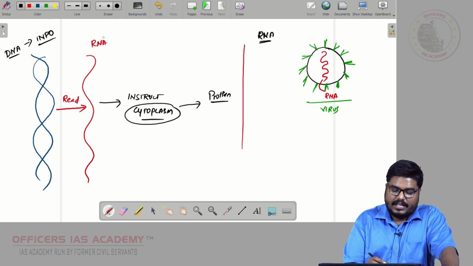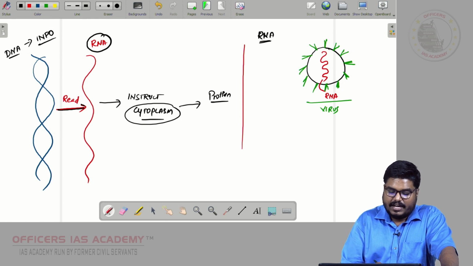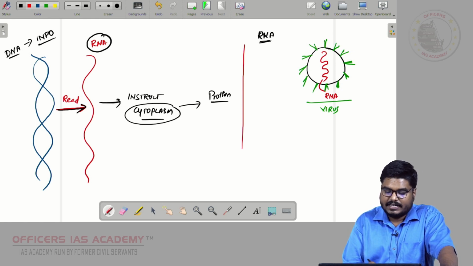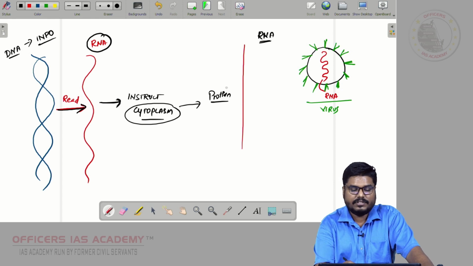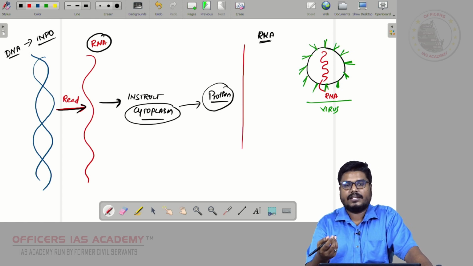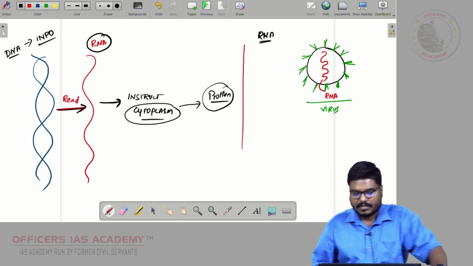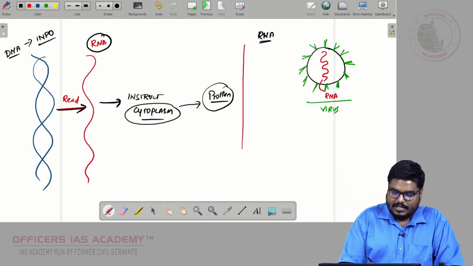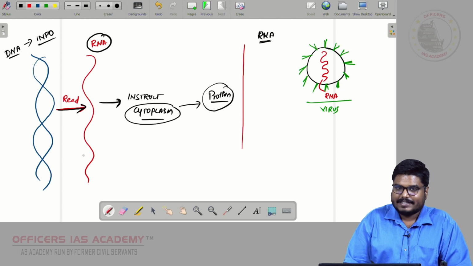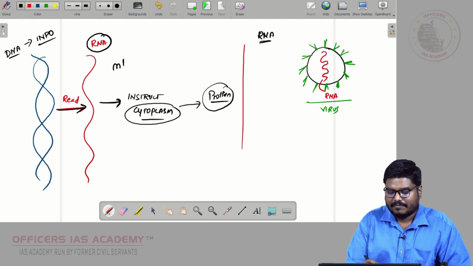What is the role of RNA? RNA will read the info from the DNA. It will instruct the cytoplasm to produce a particular kind of protein. That protein helps the cell to perform certain function. Now, this RNA has a component called messenger RNA.